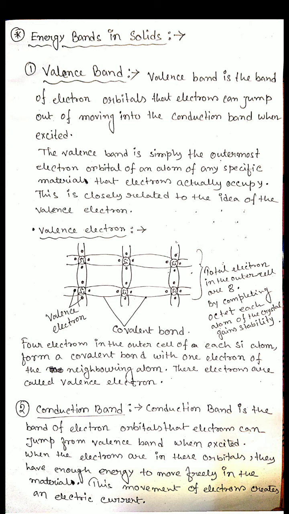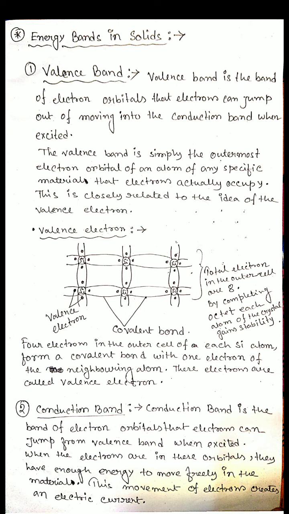Because whenever they break the covalent bond, those electrons are free. No bound is there, no boundary, no limitations. So they move freely inside the lattice.